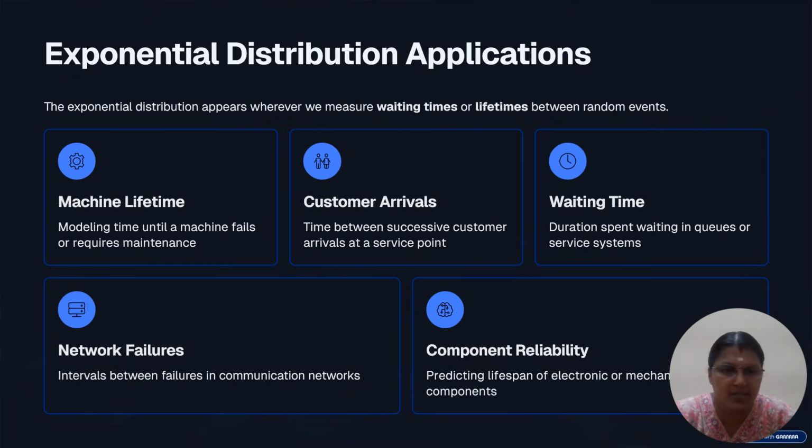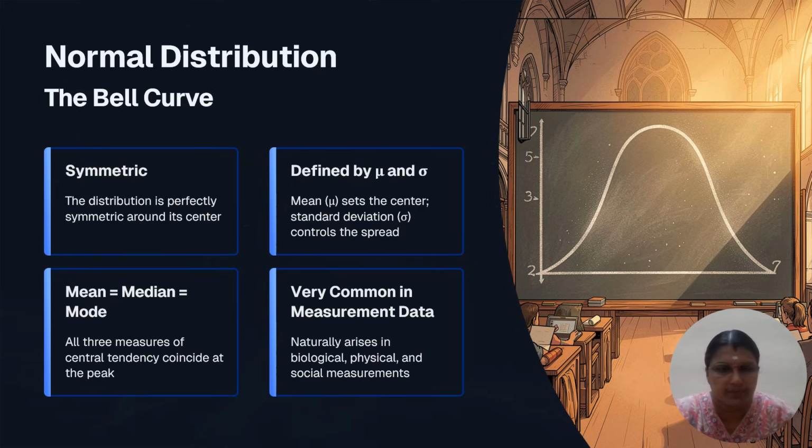One example is machine lifetime, modeling the time until a machine fails or requires maintenance. And customer arrivals: in a hospital we have a lot of customers, which is one example of the exponential distribution, that is, the time between successive customer arrivals at a service point.